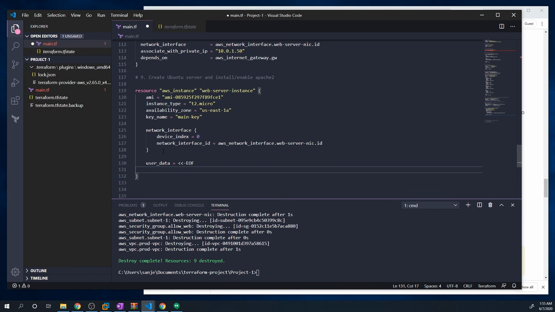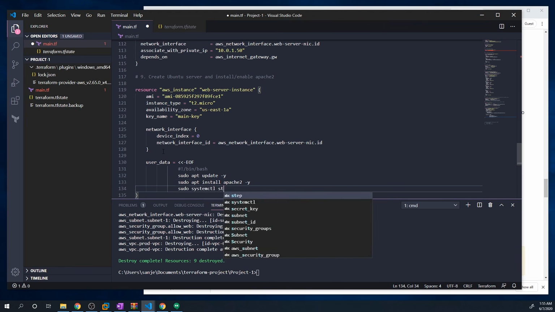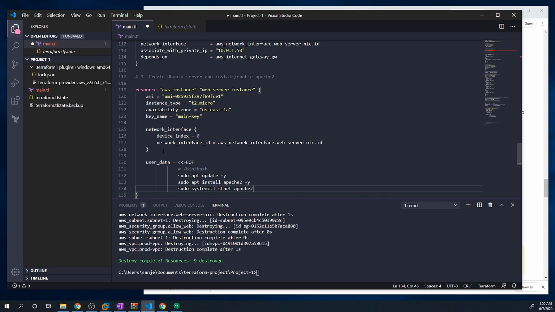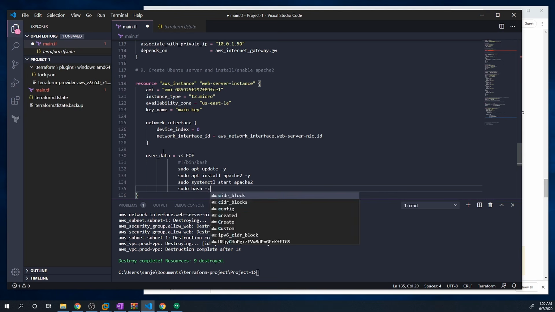Just like with any bash script, we want to start off with this goofy header that you always need. And then we specify all of the commands that we want to run. So we'll do a sudo apt update -y. We'll do a sudo apt install apache2 -y. And then we'll do a sudo systemctl start apache2. And then finally, this last one's kind of optional, but I'm going to copy some text to the index.html file that gets served by the web server so that we can confirm all of these commands actually worked.